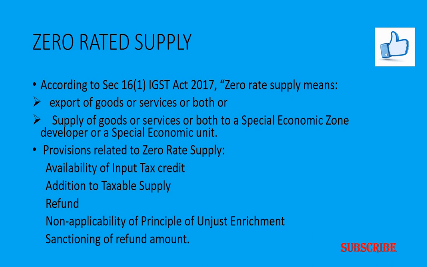Then this is in addition to the taxable supply. The value of zero rated supplies shall be added along with the taxable supplies for apportionment of the ITC. For example, the supplier is involved in a zero rated supply as well as a taxable supply. So whatever GST he has to pay on the taxable supply can be reduced by the amount of tax paid by him at the time of the purchase for the zero rated supply here.